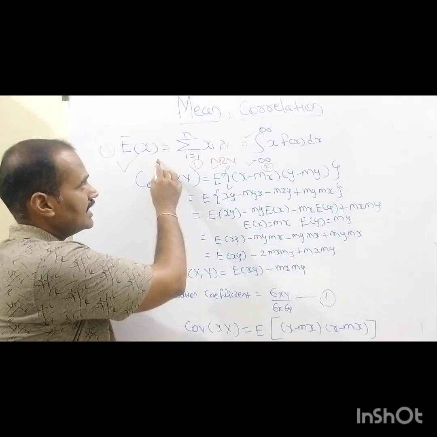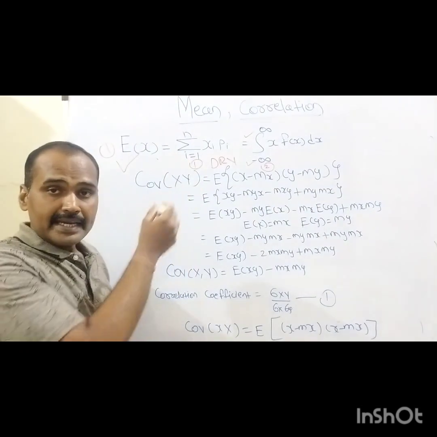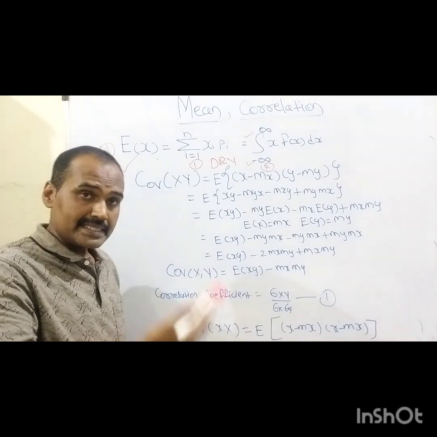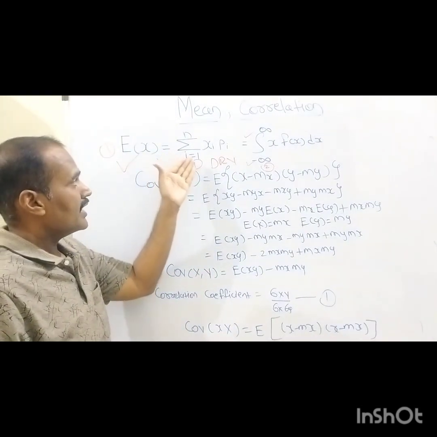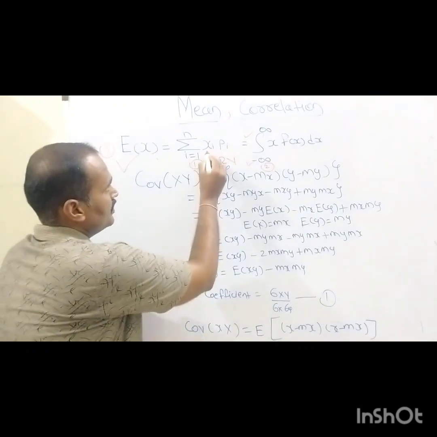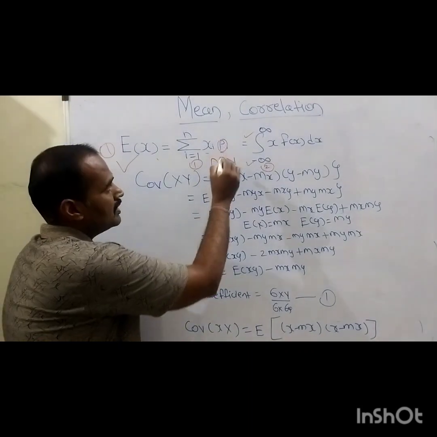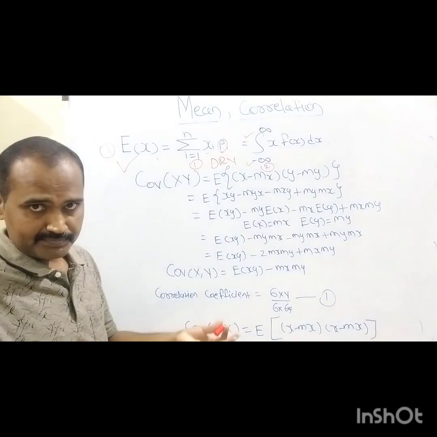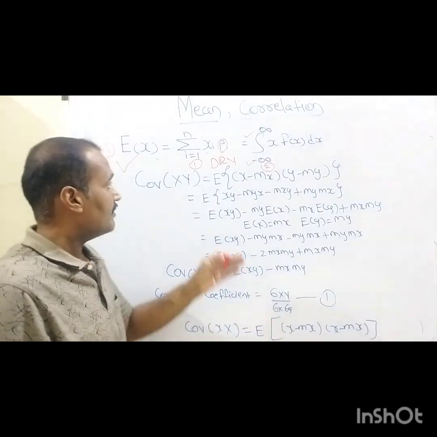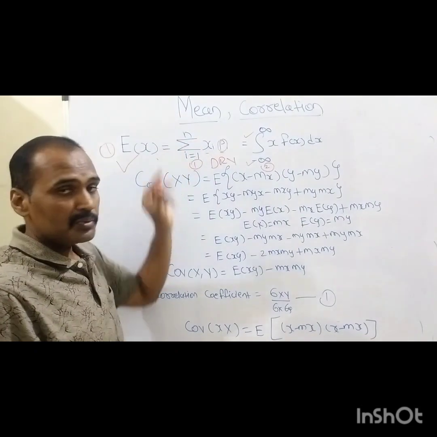If it is a discrete random variable, its mean value, or expected value, or average value is the summation of i equals 1 to n of xi into pi, where p is the occurrence probability of that random variable. How many random variables can we have? Starting from 1 to n.